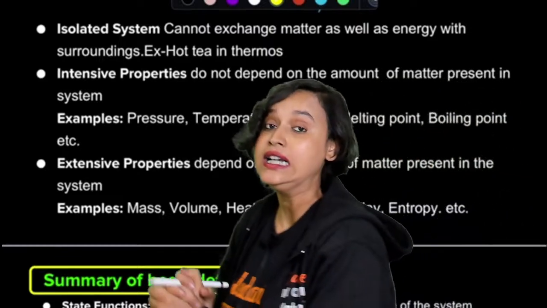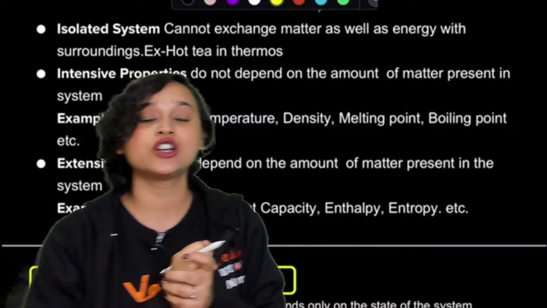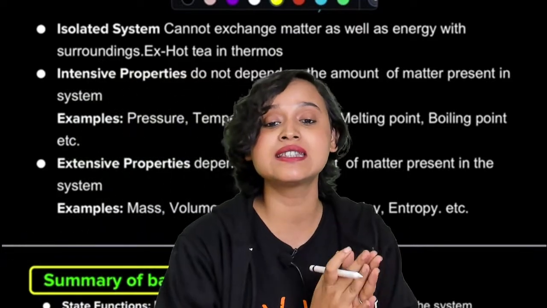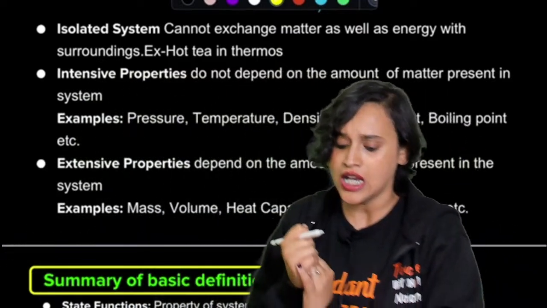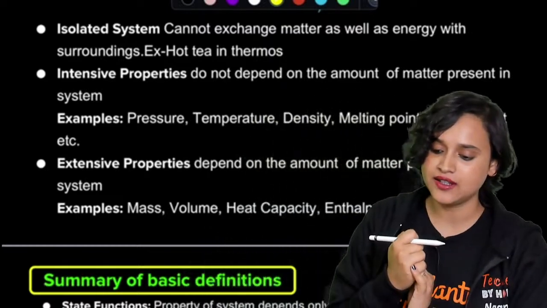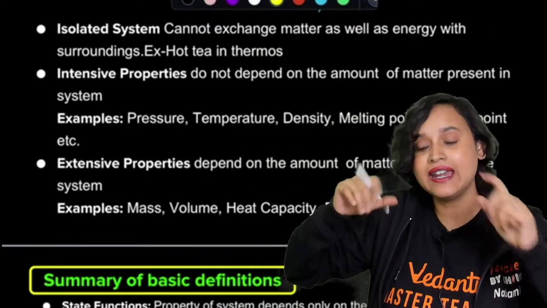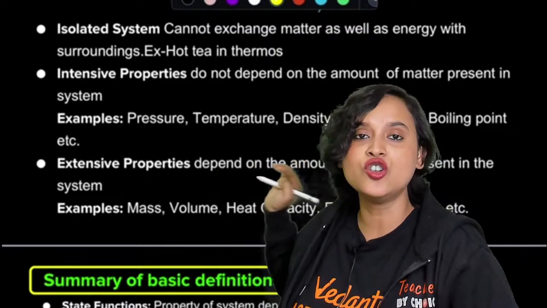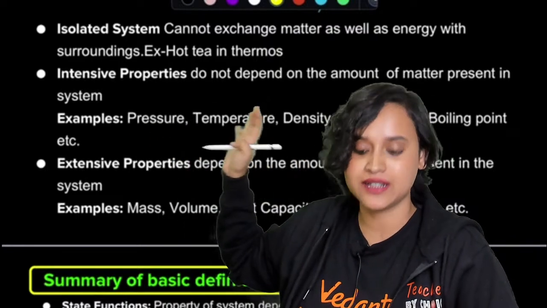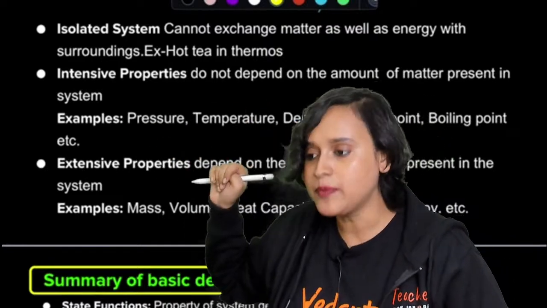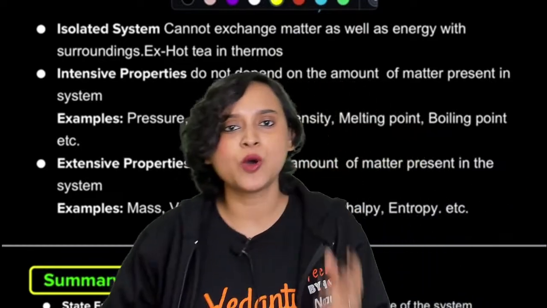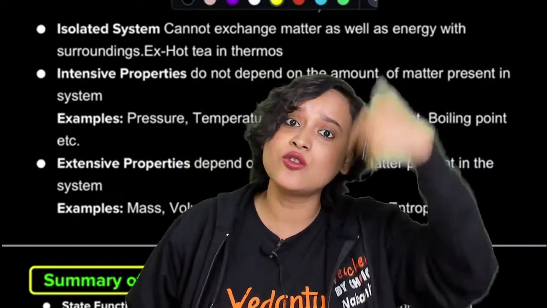All right. Now we understand something called extensive and intensive properties. An intensive property does not depend on the amount of matter present in the system. For example, everyone, on earth, what is the population? Who cares? The pressure is still going to be the same, right?